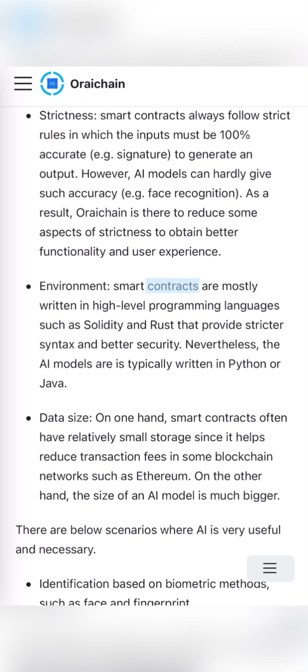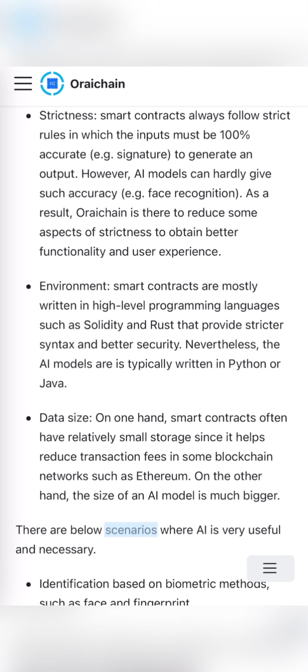Environment. Smart contracts are mostly written in high-level programming languages such as Solidity and Rust that provide stricter syntax and better security. Nevertheless, the AI models are typically written in Python or Java. Data size. On one hand, smart contracts often have relatively small storage since it helps reduce transaction fees in some blockchain networks such as Ethereum. On the other hand, the size of an AI model is much bigger.